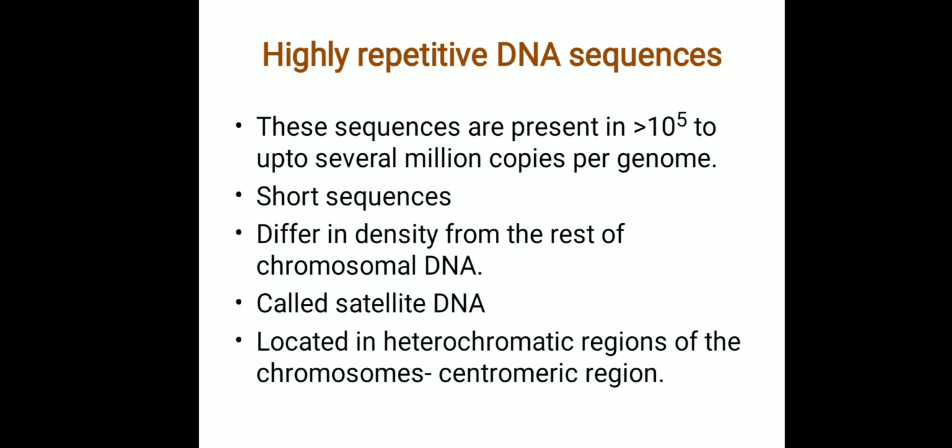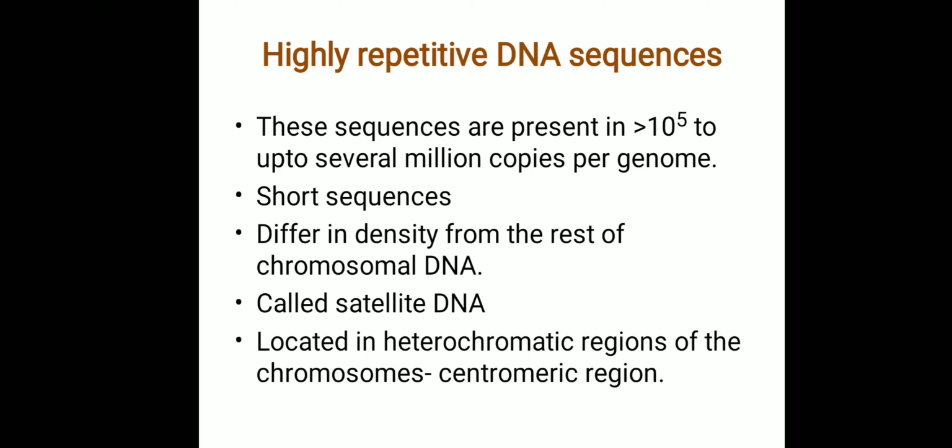Satellite DNA occurs in almost all eukaryotes. It may be heavier or lighter than the main band of DNA. When we do a cesium chloride density gradient centrifugation, we can see the bands. So this could be a heavier, or sometimes a lighter band, when we compare it to the main band of the DNA, that is the unique DNA. When we compare it with the remaining chromosomal DNA, this band we get is a lighter DNA.